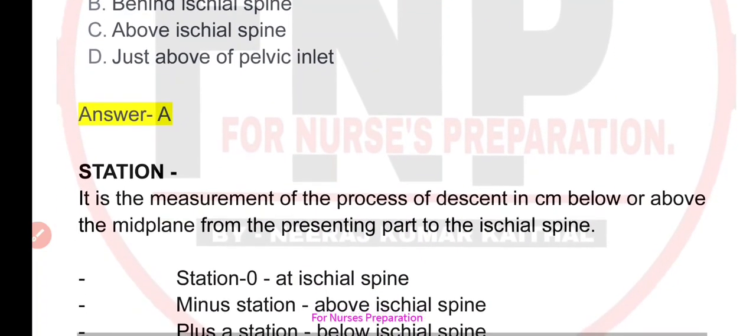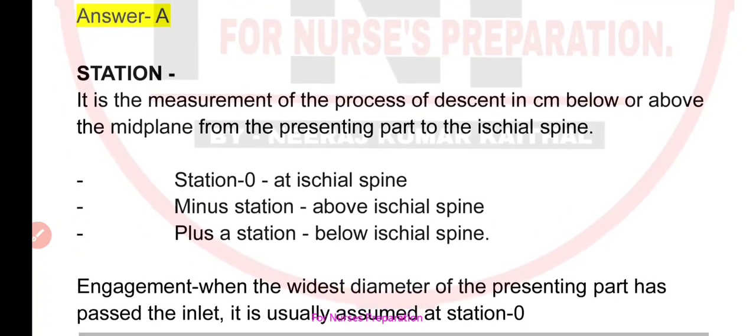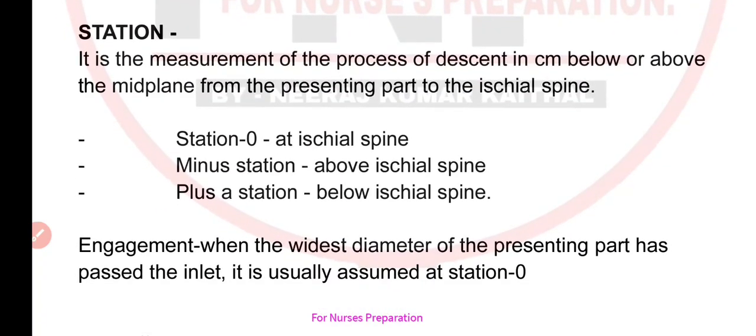Station means it is the measurement of the distance in centimeters below or above the mid-plane from the presenting part to the ischial spine. Station 0 is at the ischial spine. Minus station means above ischial spine, plus station means below ischial spine. Engagement: when the widest diameter of the presenting part has passed the inlet, it is usually assumed as station 0.